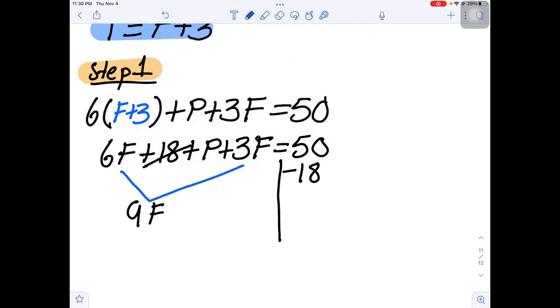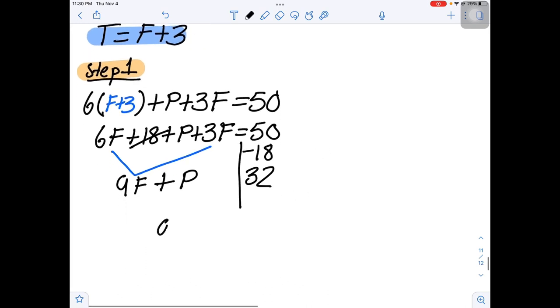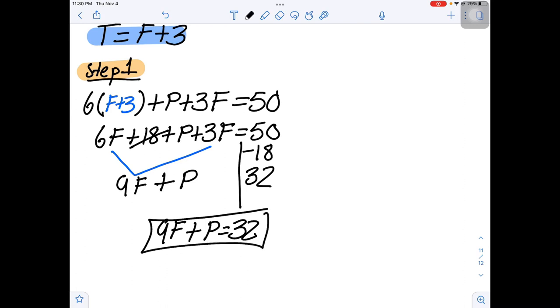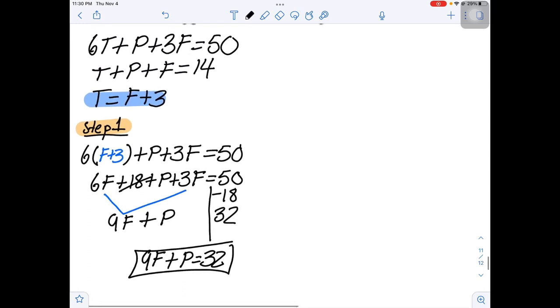So this came from those two. And I have plus P still. So 50 minus 18 is 32. So what I have here is 9F plus P is equal to 32. This is our first equation, right? All right. So that was our first equation.